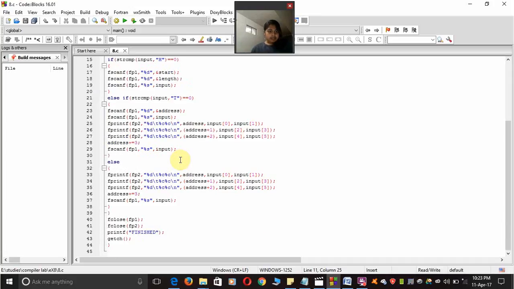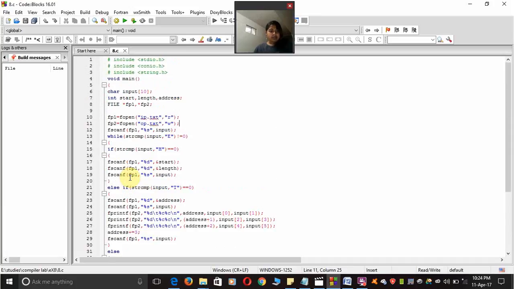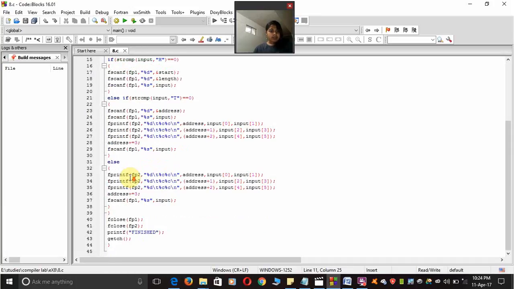Else, with fprintf, write the address and input in the second file. In the output file, show it as address plus 1 with input[2] and input[3] array, and the next one is address plus 2 with input[4] and input[5], and then scan again, going for the scanning of fp1. Finally, close the fp1 and fp2 files which I had opened earlier, and printf that it is finished.